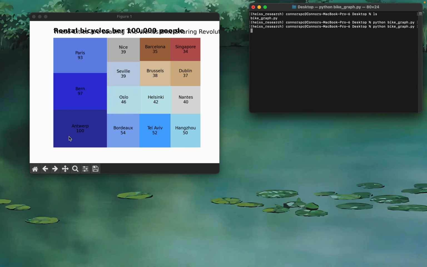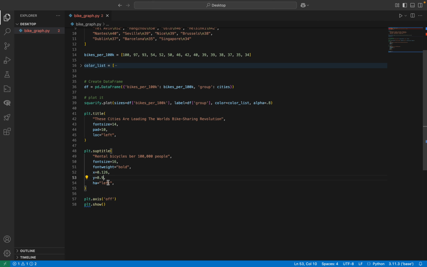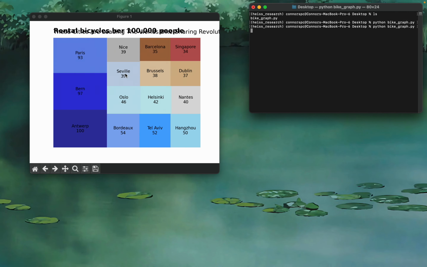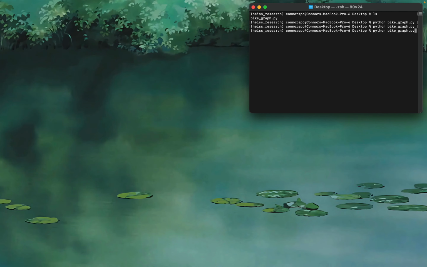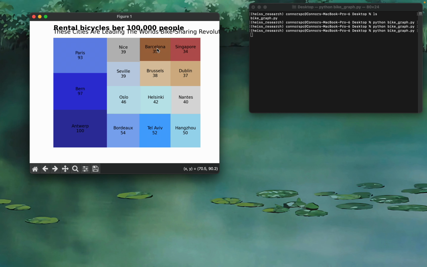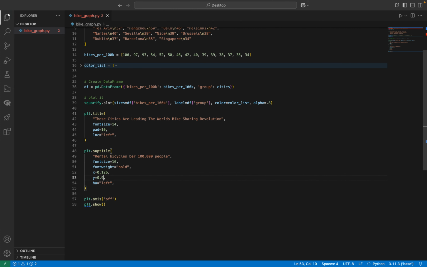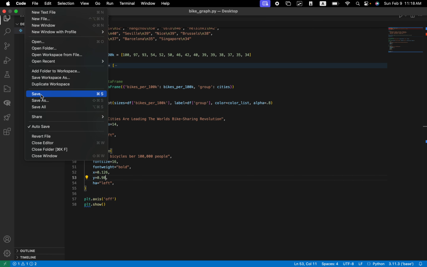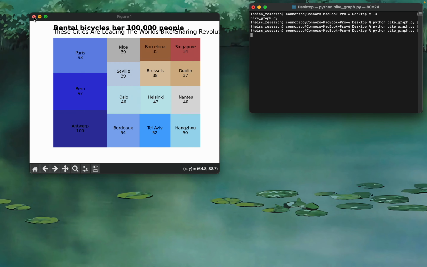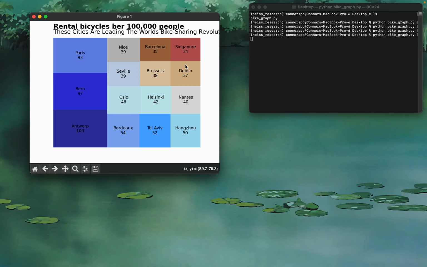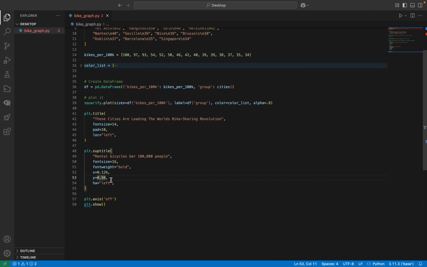Whoops, that was the wrong direction. Let's make it 9.7. That should be good. Let's go back. Let's run it again. Oh, that's just about there. Let's make it just a little bit lower, shall we? Let's make it 9.8, I guess, if I had to say. Let's exit out. Yeah, I think we have a little bit more. Let's do 1.0. 1.00.